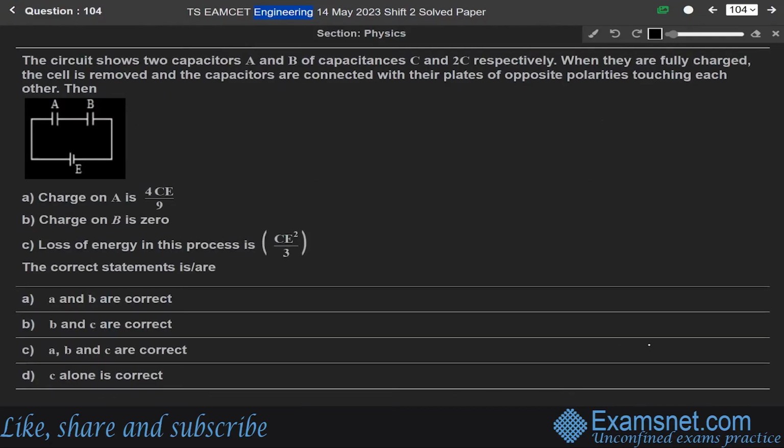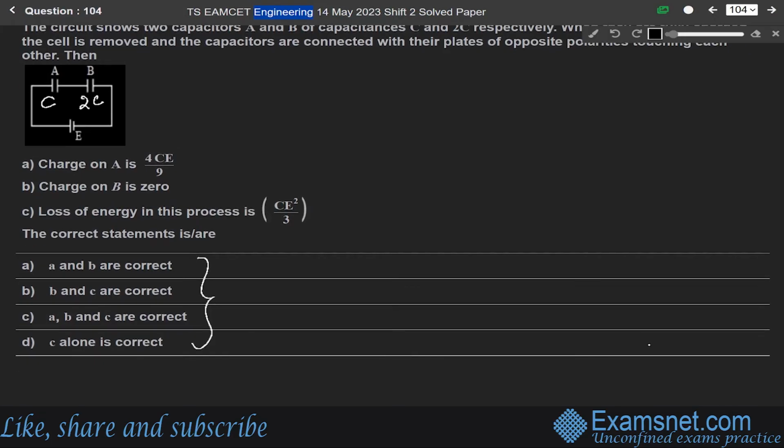This circuit shows two capacitors A and B of capacitances C and 2C respectively. When they are fully charged, this cell is removed and the capacitors are connected with their plates of opposite polarities touching each other. Then we have to find the correct answer among these. So this question is from the chapter of electrostatic potential and capacitance.